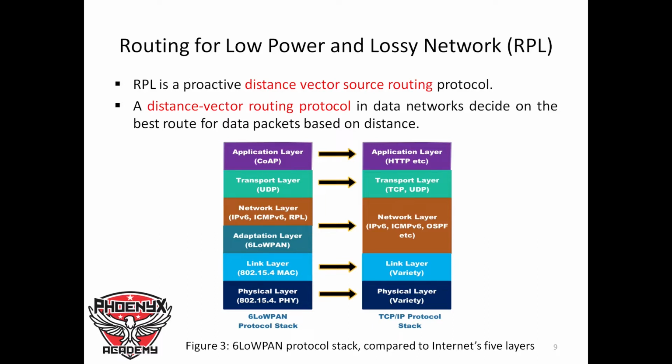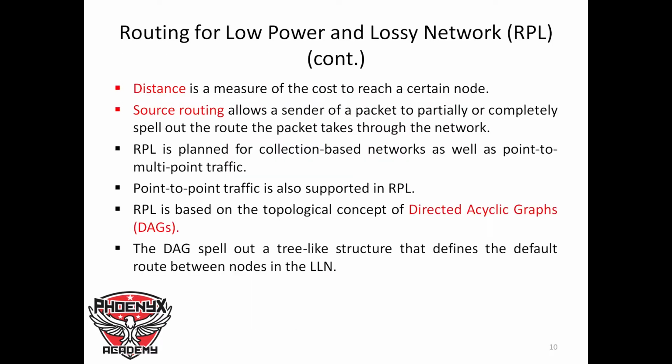Now, a distance vector routing protocol in data networks decides on the best route for a data packet based on distance. That is why it is called a distance vector routing protocol. And a distance is a measure of the cost. When we say distance, we mean a measure of the cost to reach a certain node. What is the cost of taking a packet from one node to another? Now that is what relates to this concept of distance.